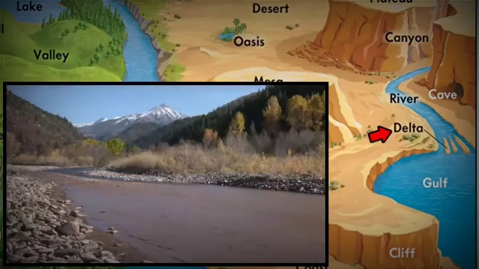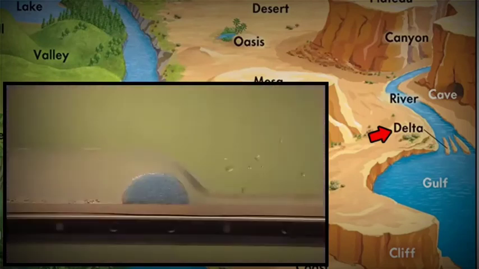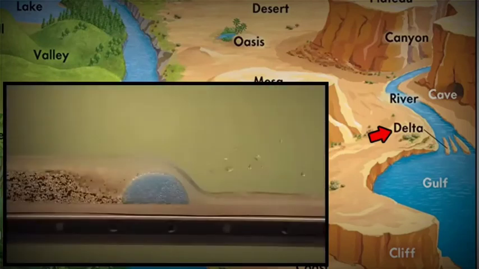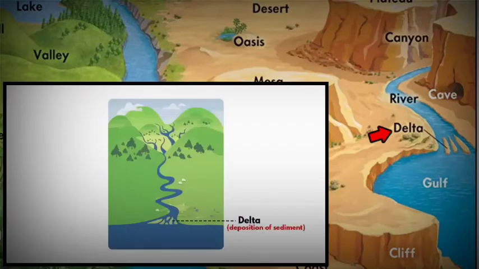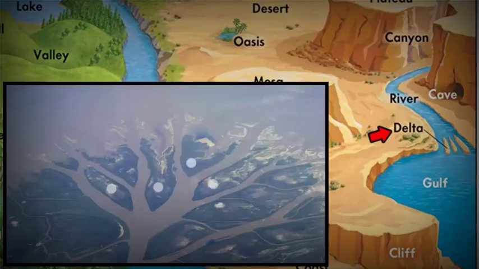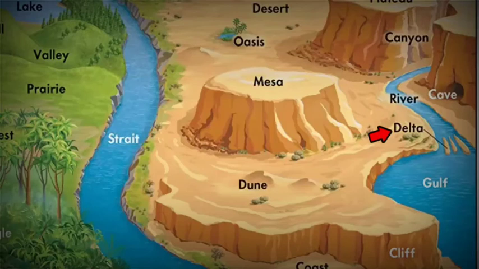You will notice that large heavier particles like pebbles, rocks and sand are deposited first. After that, lighter material like silt and clay gets deposited. So what I'm trying to say is that you will find these deltas where the speed of the river is slow. When a river starts to move slowly, that is when the sediment gets accumulated. Deltas usually occur where rivers enter an ocean, sea, estuary, lake, reservoir, etc. Apart from these places, you will find deltas at places where the river moves slowly. That's all you have to remember.